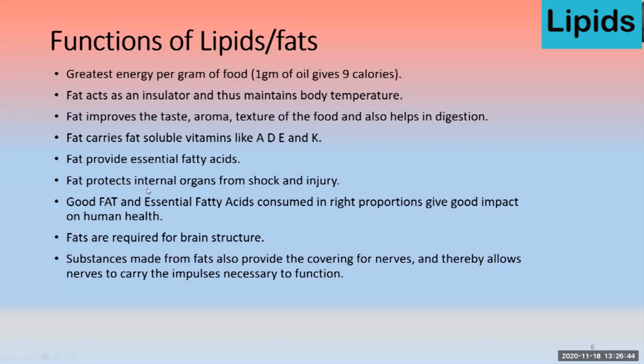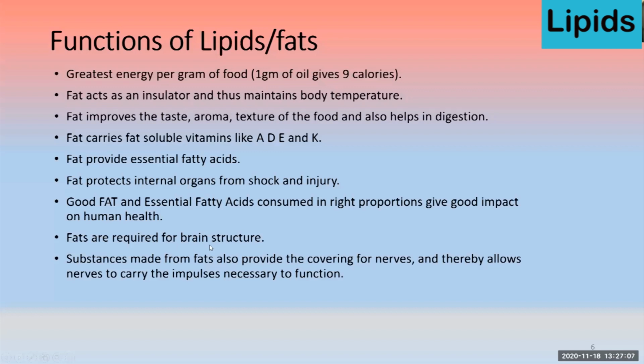And it also acts as a cushioning agent. If you look at the visceral organs like the heart or intestine, they have some internal cushioning, and that is provided by this fat. So it protects internal organs from shock or injury. Good fat and essential fatty acids, if they are consumed in the right proportion, have a very positive impact on health.